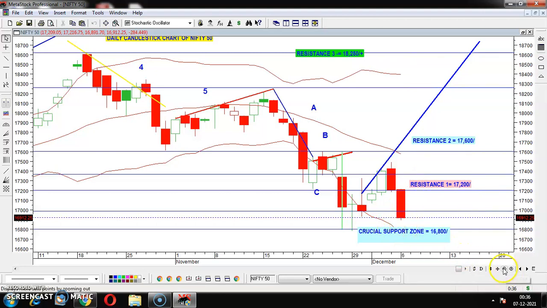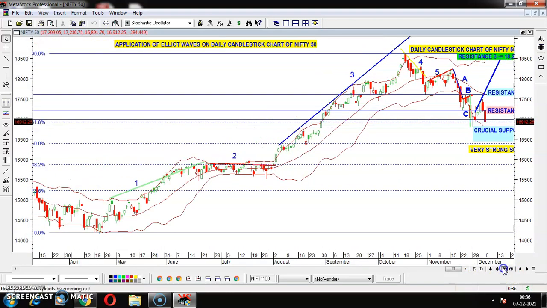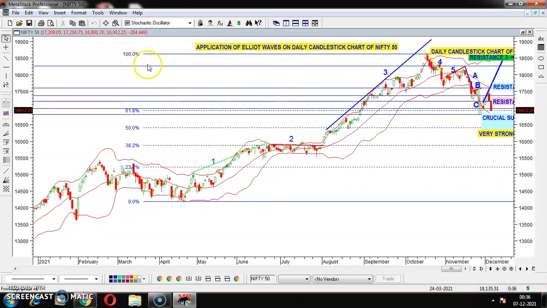Here I have again plotted a Fibonacci retracement zone. The ratios start from 0%, then 23.6%, 38.2%, 50%, and 61.8%.